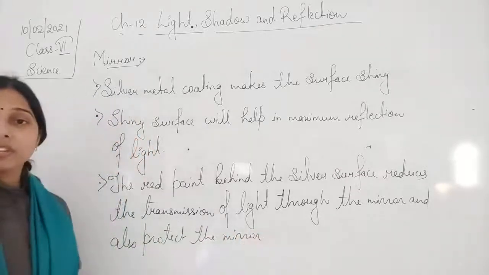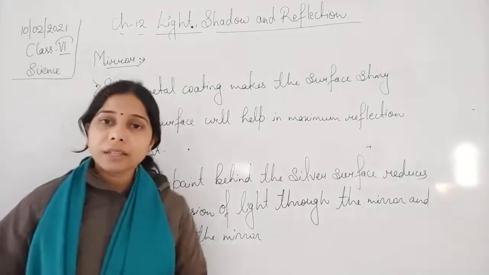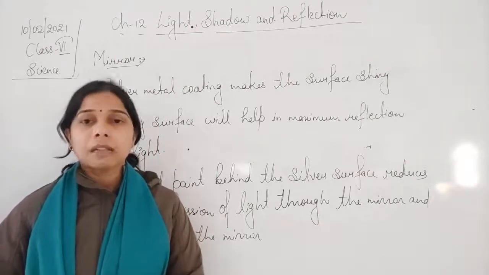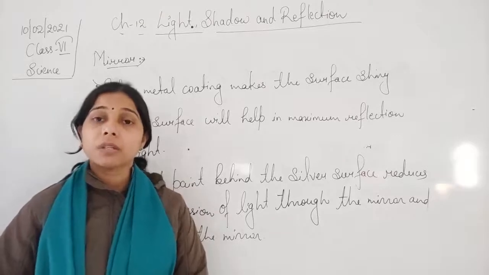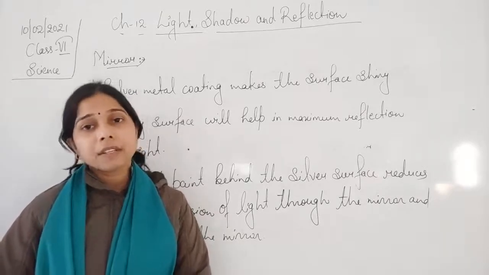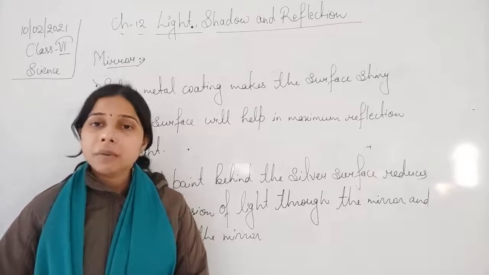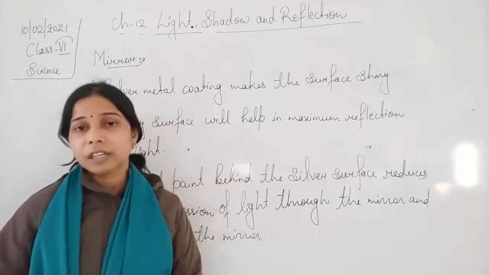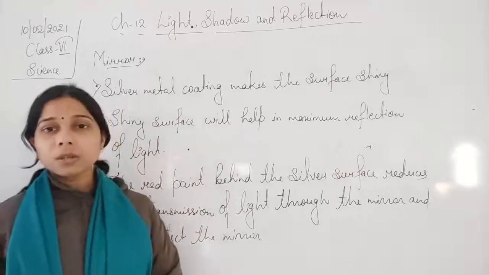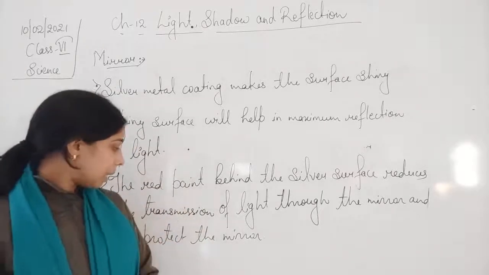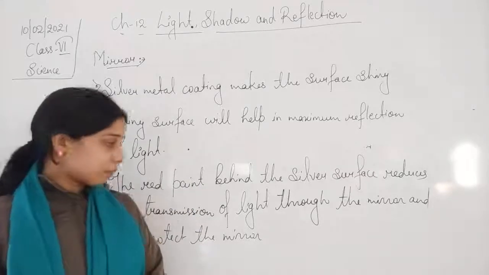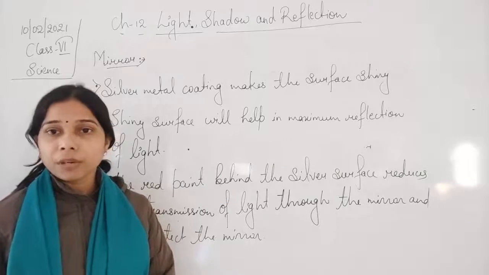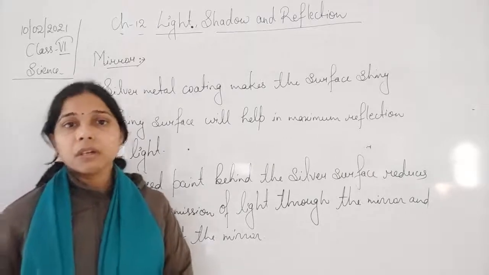So whenever a question is asked about the mirror, you will always write that the silver mirror is basically made up of silver metal, and this silver metal will help in giving it a smooth and shiny surface. If it is a smooth and shiny surface, maximum reflection of the light will take place, and that is why we use a polished, smooth and shiny surface. The red paint which is applied on the silver surface helps in reducing the transmission of light through the mirror, and also helps in protecting the mirror. Okay, this is all about the mirror.